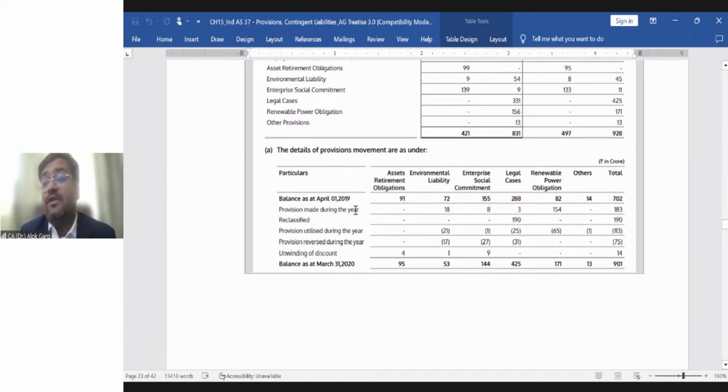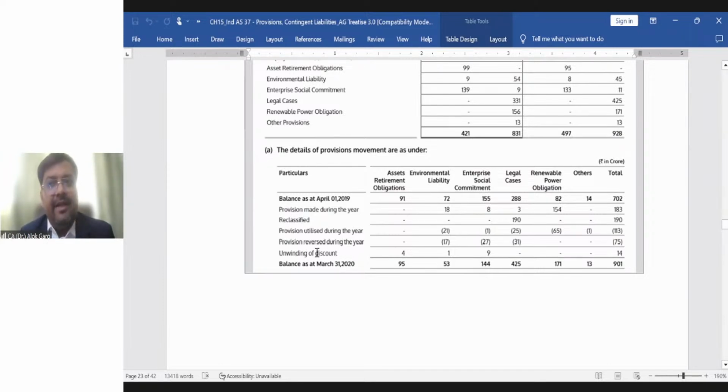What is the opening balance? What is the provision made during the year? Additional provision. Some reclassification is there that the company has done. Okay. Provision utilized during the year. So how much provision is utilized during the year? How much provision is reversed during the year? The provisions which are no longer required have been reversed.